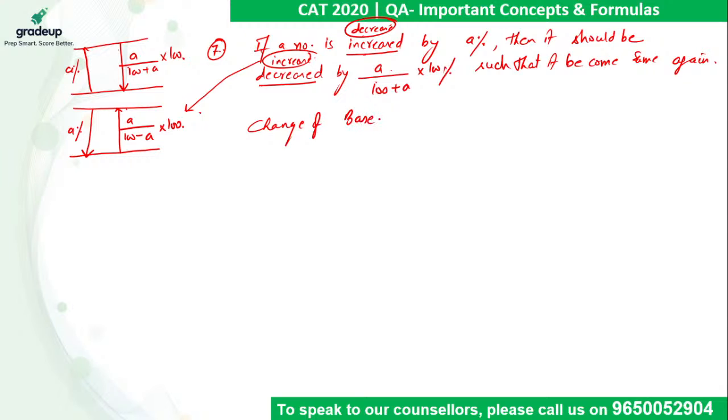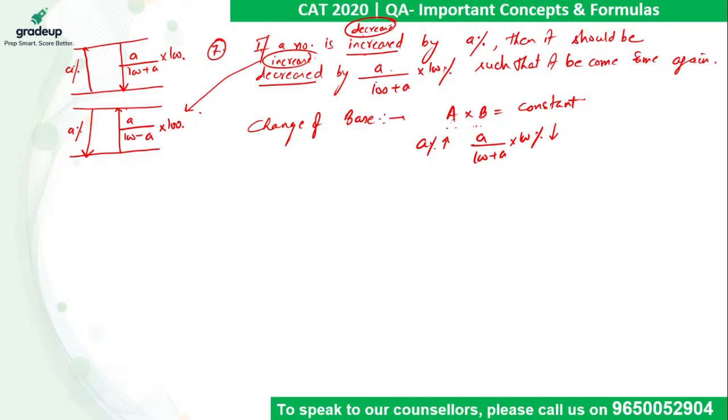It is also applicable when the product of two quantities given to me is constant. If A increases by a%, B will decrease by a upon 100 plus a into 100% such that the product remains constant.